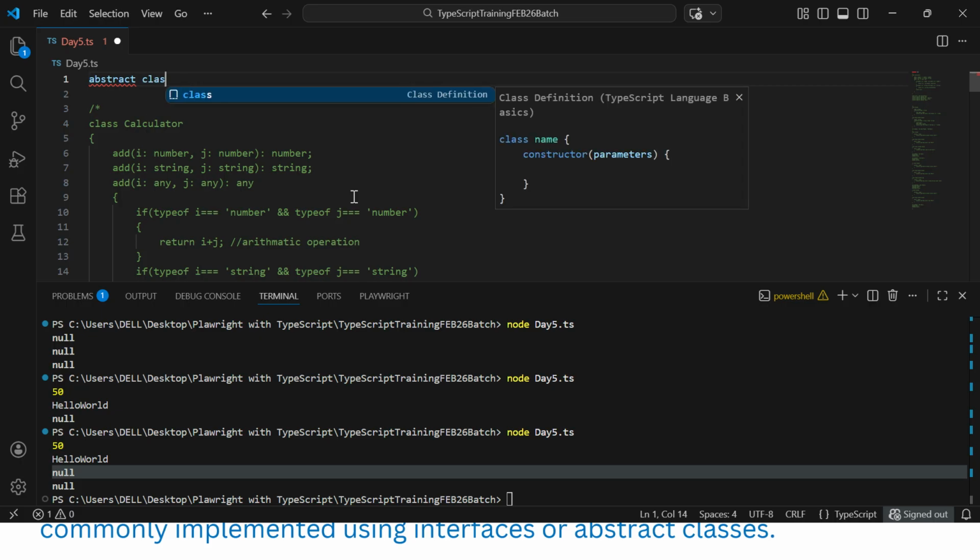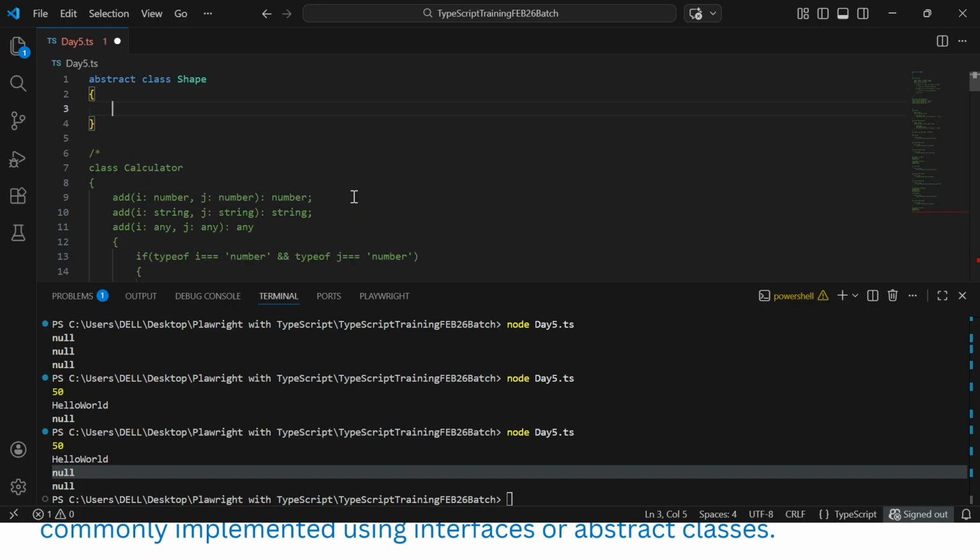Abstract class called Shape, where we can have a method, right? Where we will not define the method, or we can have it also. Okay, so let's try to do the runtime polymorphism. Abstract method with the abstract keyword, abstract area.